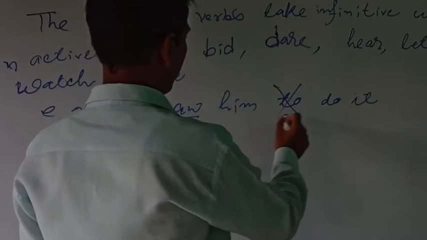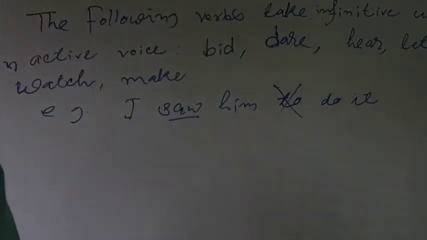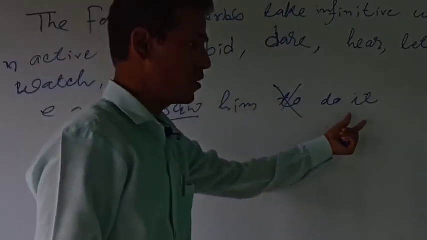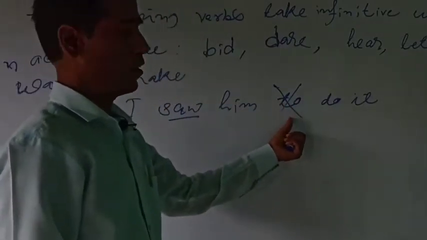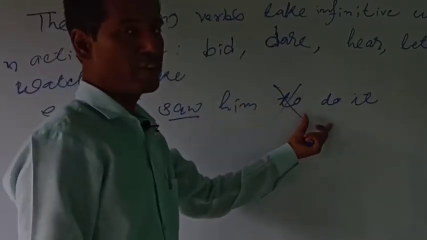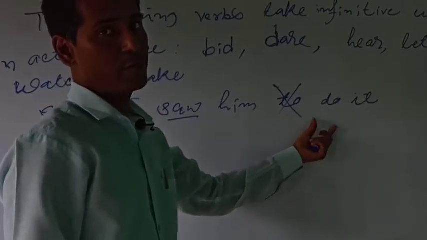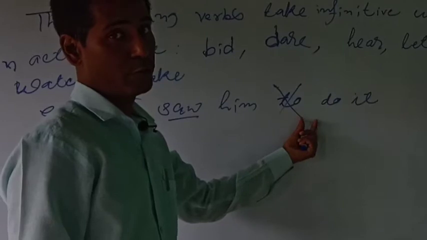We write only I saw him do it. That means see is a verb which takes infinitive without a to. After see, when there is an infinitive, that infinitive will be without to.